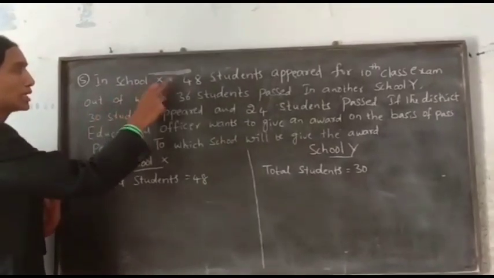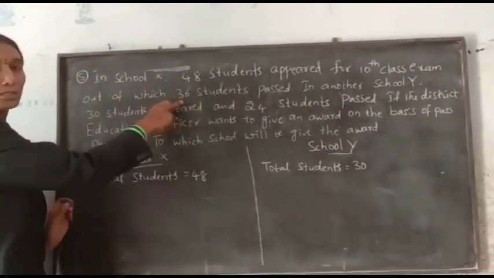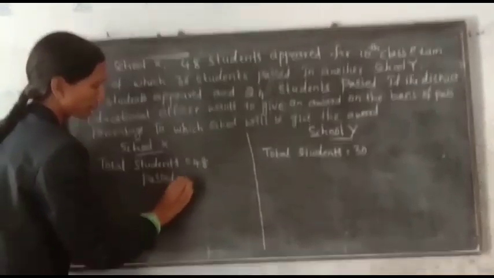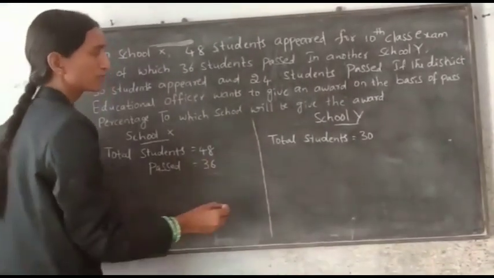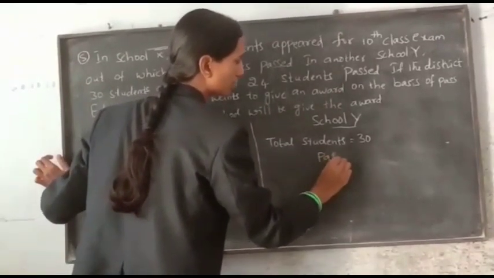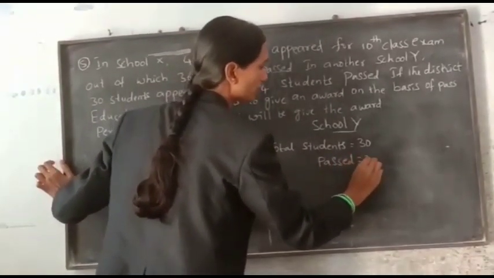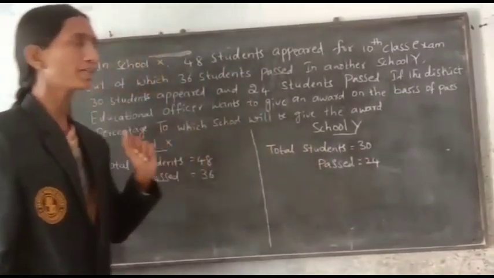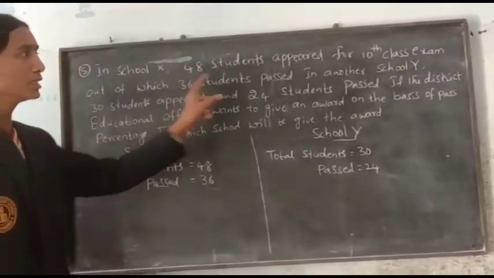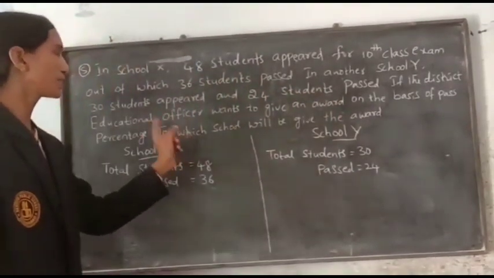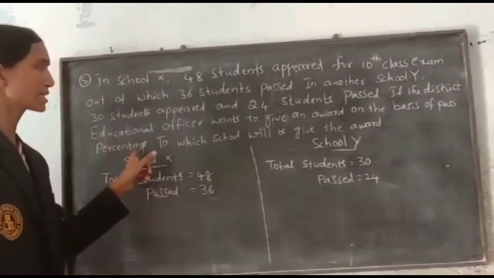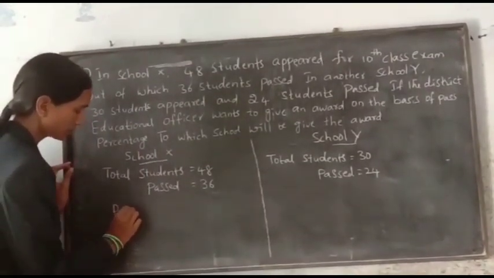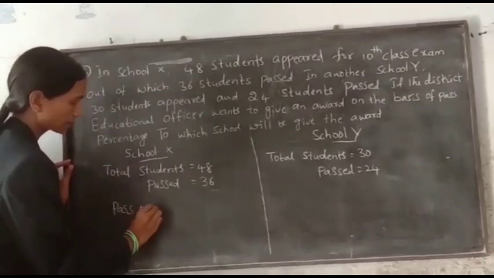Here in school X, how many students passed? Passed students is equal to 36. Here passed is equal to 24. Here fail is 12, here 6. No need of finding that, because the question is only to find the pass percentage. We have to find the pass percentage. Then pass percentage